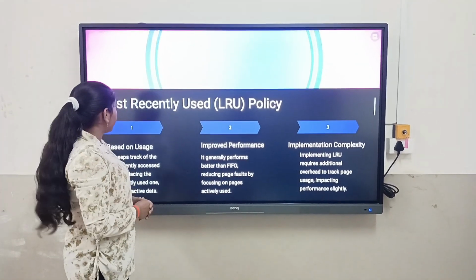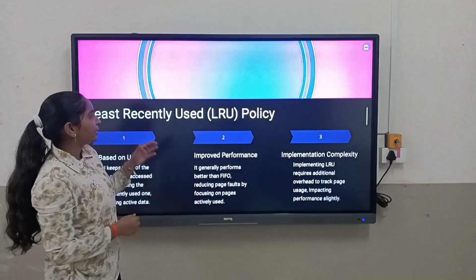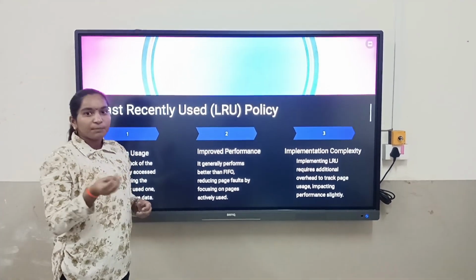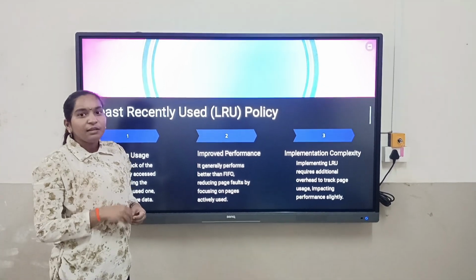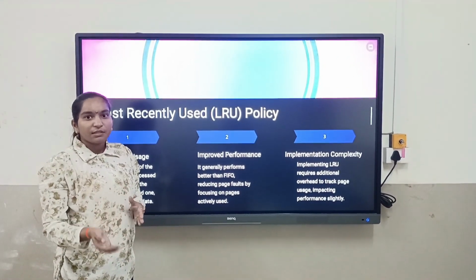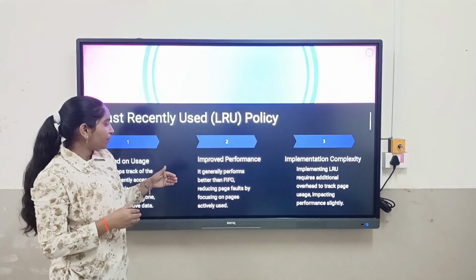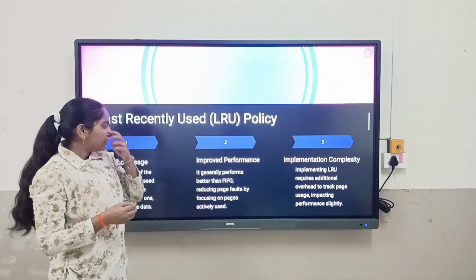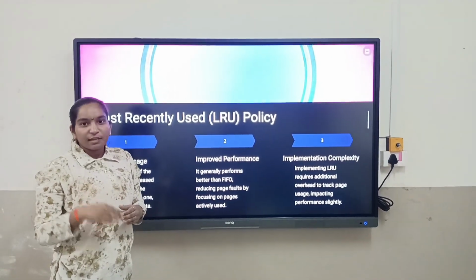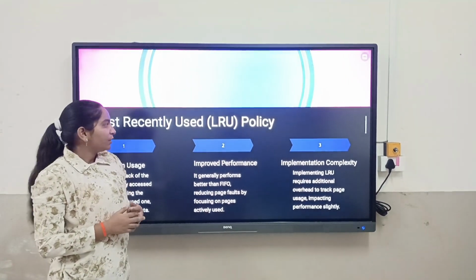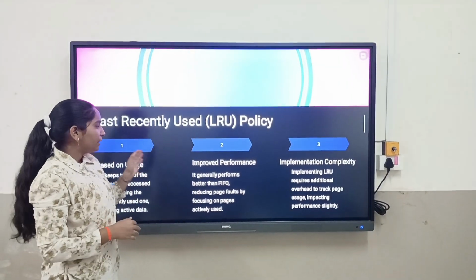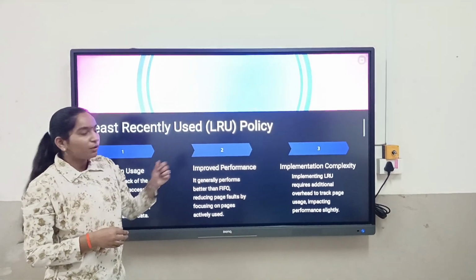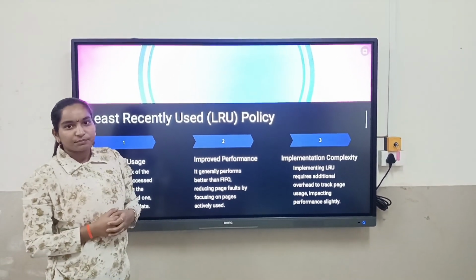LRU. The full form of LRU is least recently used. In the least recently used policy, it keeps track of the most recent pages and replaces the page which is least recently used. It improves performance by reducing page faults, focusing on the pages the process actually uses. So it is better than FIFO, but as it tracks the most recently used pages, the implementation complexity is increased.